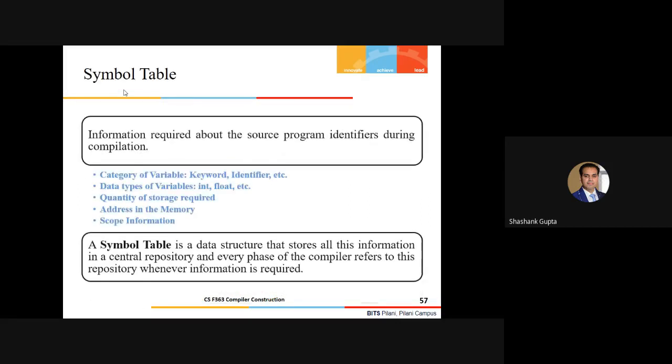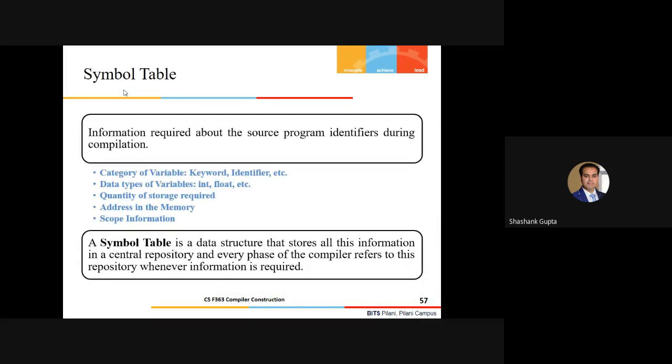So symbol table: information required about the source program identifiers during compilation. The category of the variable, whether it is a keyword or an identifier. Suppose I would have written something like this, and my language specification is already saying that this is a keyword, as a part of the language construct.